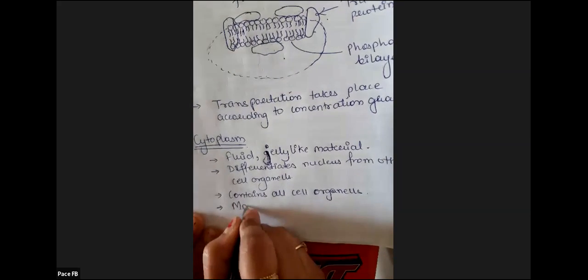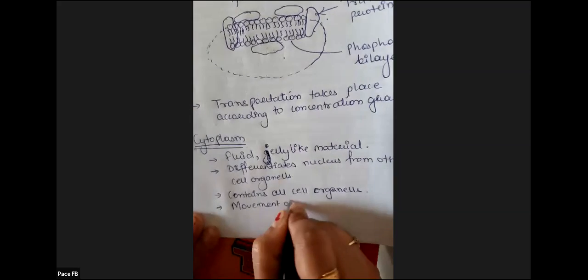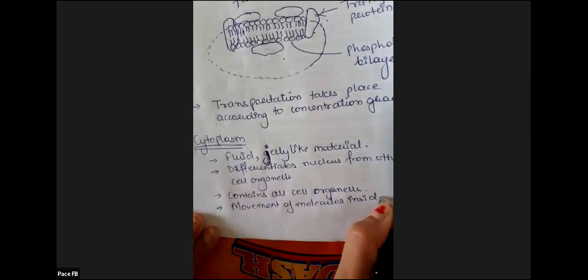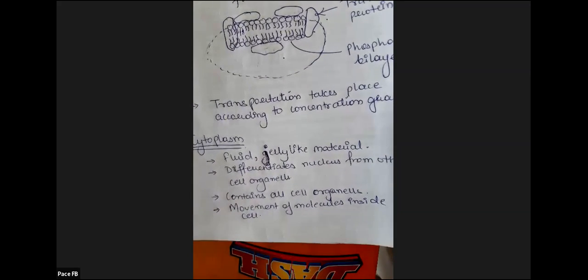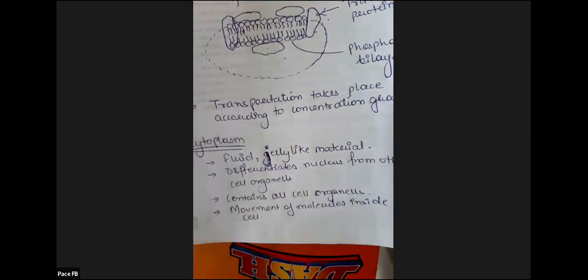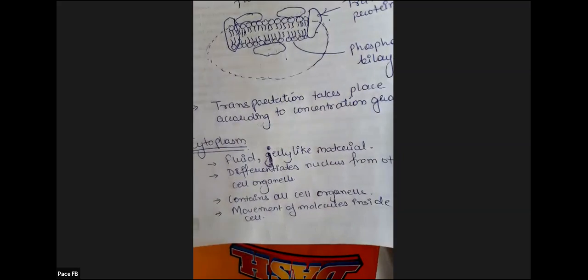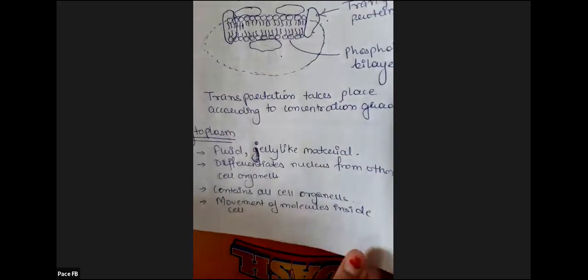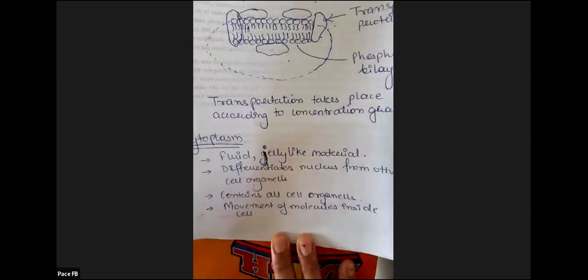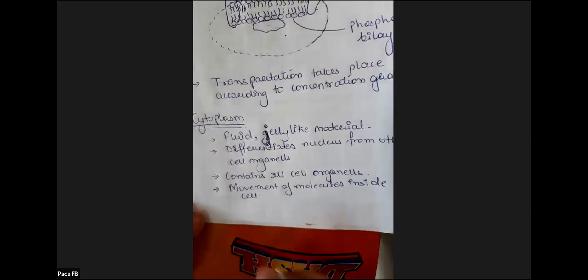It helps in movement of molecules inside the cell. Like how in your house you have a passage, lobby, bedroom, so you move from hall to kitchen, kitchen to bedroom. That movement is possible because of the tracks which are provided, correct? Similarly, cytoplasm also allows the movement of various cell organelles inside the cell. Whatever molecules move around, they move with the help of cytoplasm, because of which they can move.